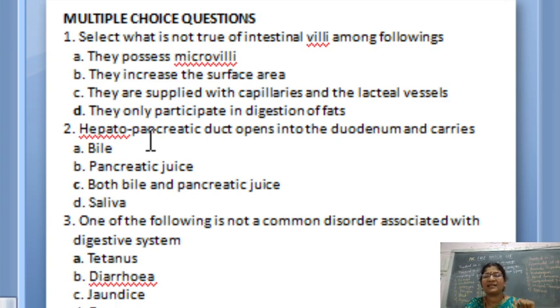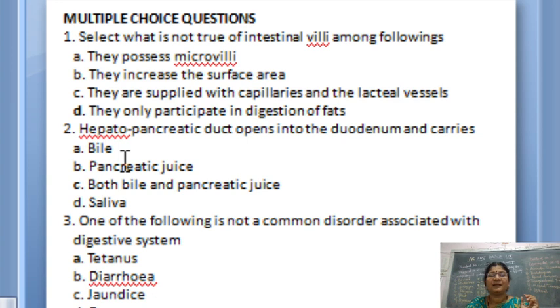Just recall the diagram in the mind. What does it carry to the duodenum? The hepatopancreatic duct will open into the duodenum through an ampulla which is guarded by the sphincter of Oddi. You have that knowledge. So what does it carry to the duodenum?